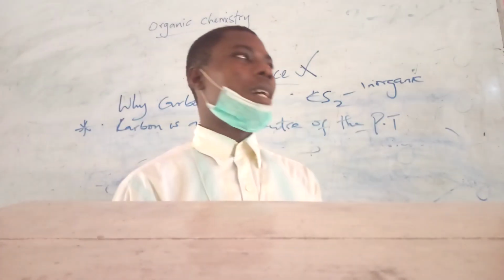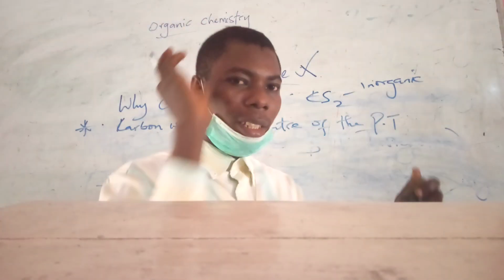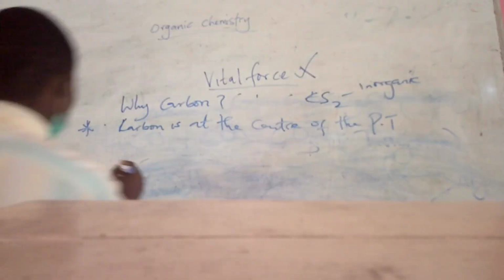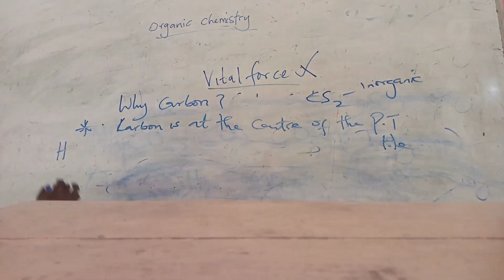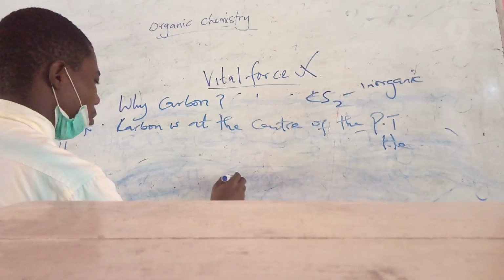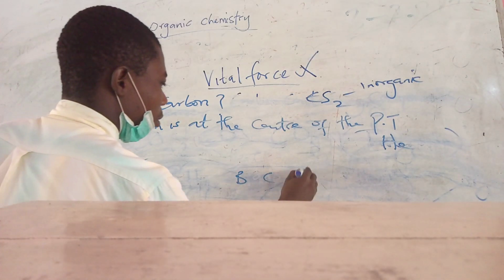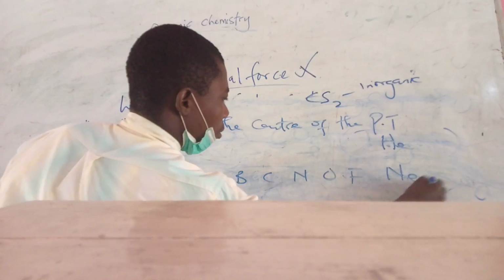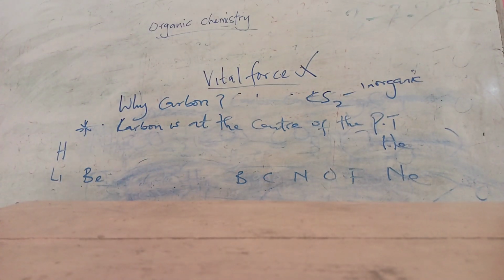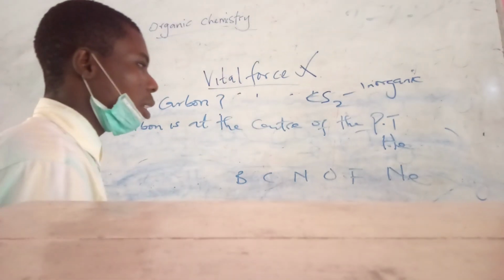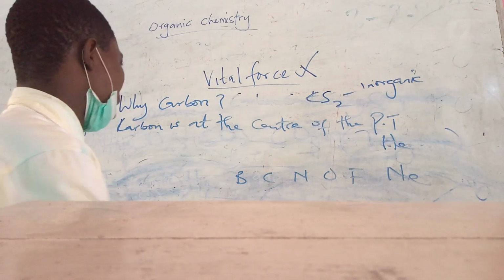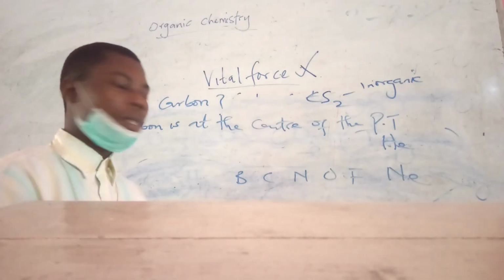In the periodic table, carbon is always at the center. Now let's quickly take a look at this. I'm going to use the first 20 elements to illustrate the point that carbon is actually at the center of the periodic table.